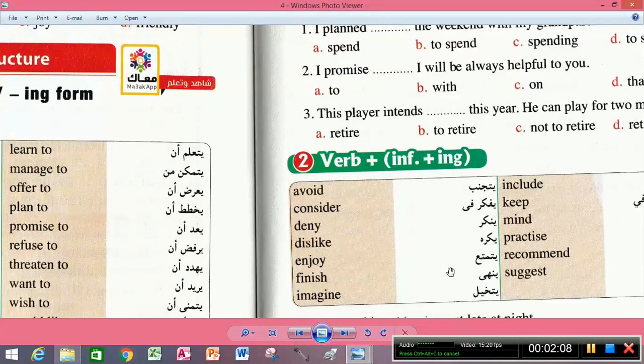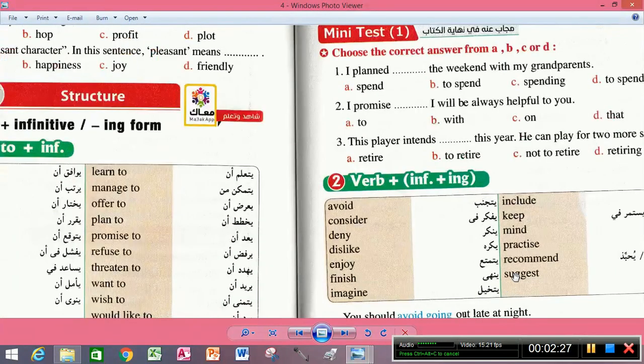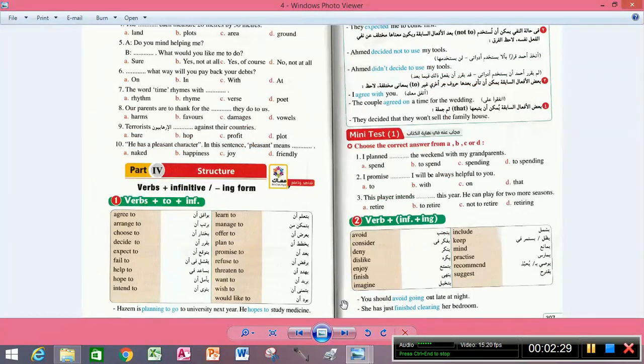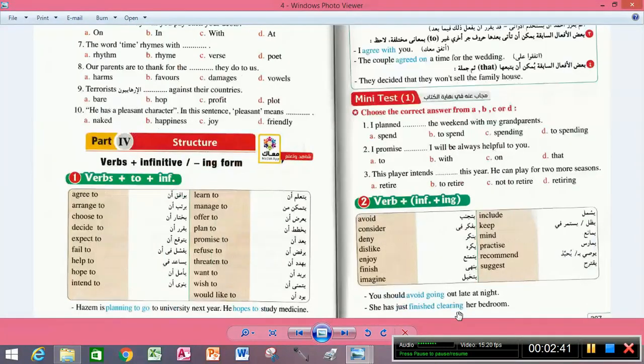Avoid, consider, deny, dislike, enjoy, finish, imagine, include, keep, mind, practice, recommend, suggest. These are all verbs followed with ing forms. You should avoid going out late at night. She had just finished cleaning her bedroom. Okay, so these are the verbs followed with ing form.